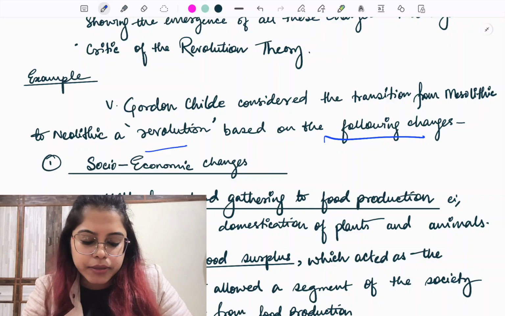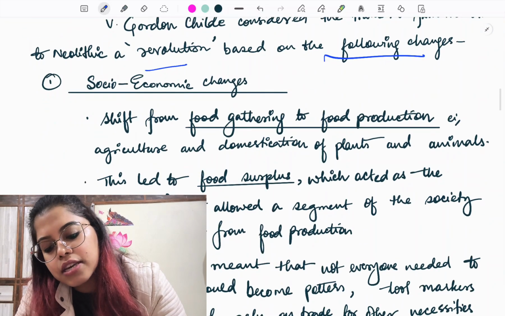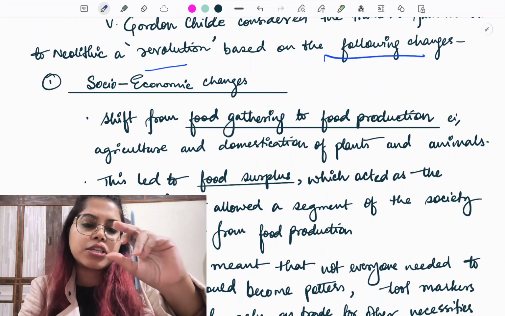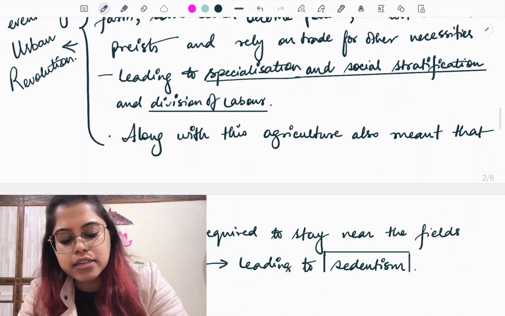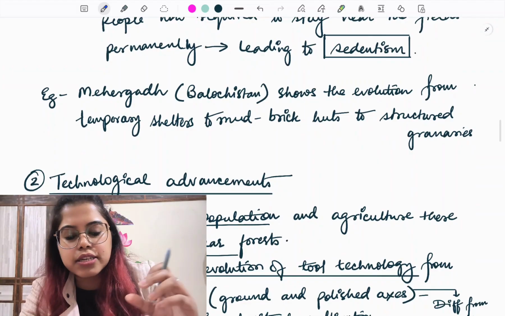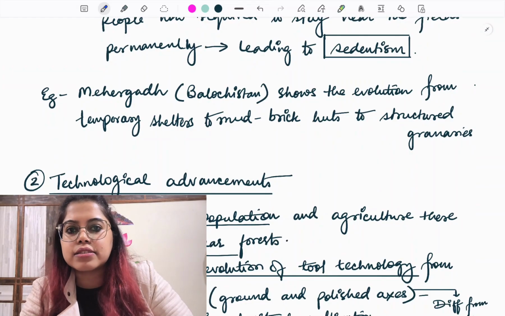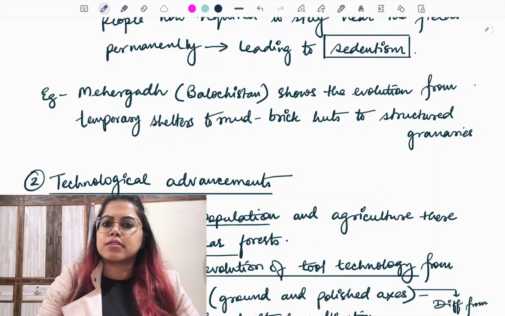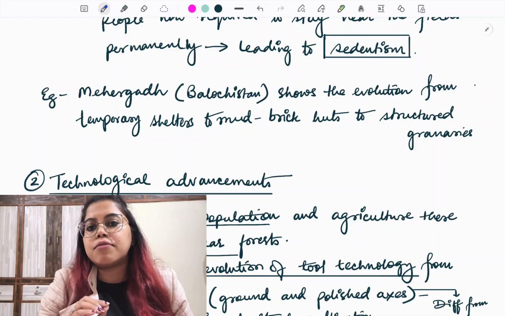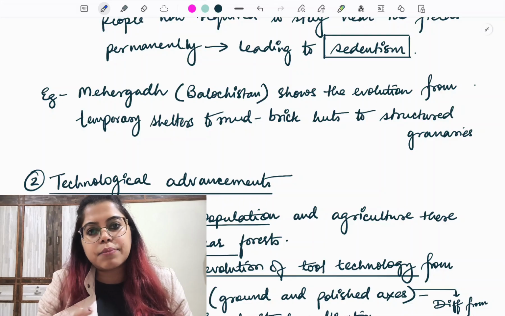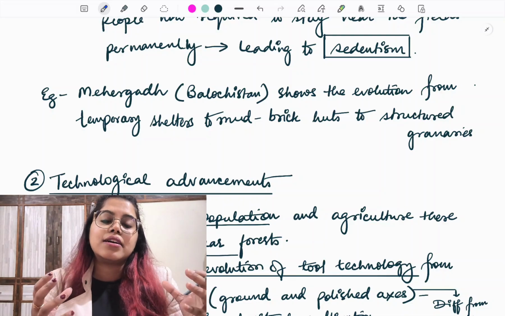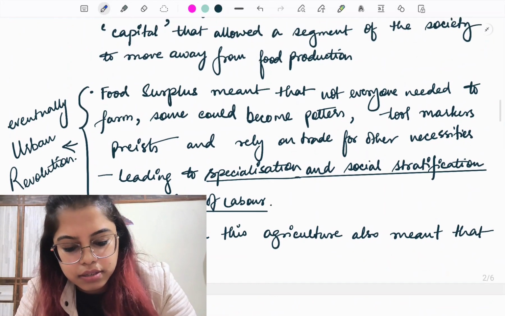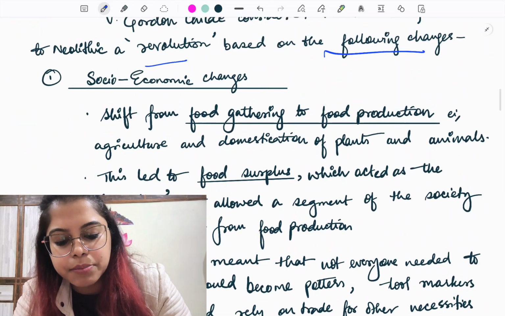Next what I have written is, first, socio-economic changes. If I wanted, I could have done social change separately and economic change separately. Then next I have done technological advancement; I could have written tools separately, religion, art, and made the answer bigger. But here we have a word limit constraint. So we have to learn how to write concise and compact. Okay, so just follow along, you will be able to understand what I mean to say.